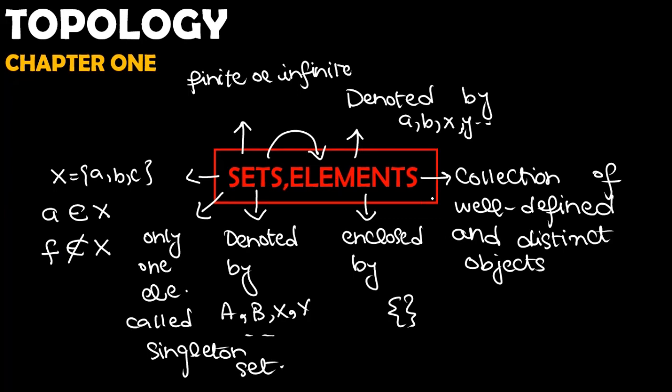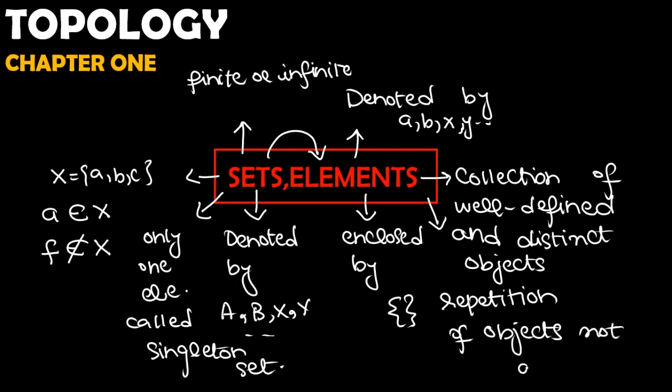And a very, very important thing is that repetition of objects is not allowed. You do not have to repeat elements in a set. So these are the very basic and important pieces of information about sets and their elements.